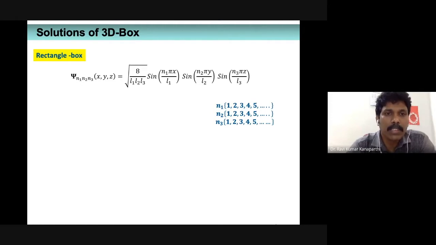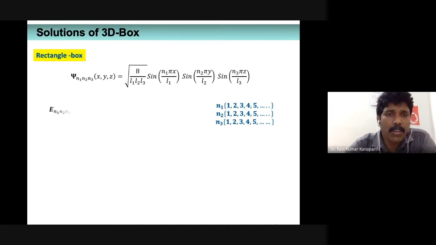The wave function is the product of three sine functions, and it depends upon three quantum numbers. As the particle is moving in three different directions, for each direction we have one quantum number, that is n1, n2, n3, and all these quantum numbers can start from a minimum value of 1 and proceed up to infinity.